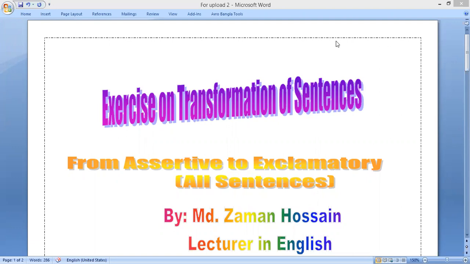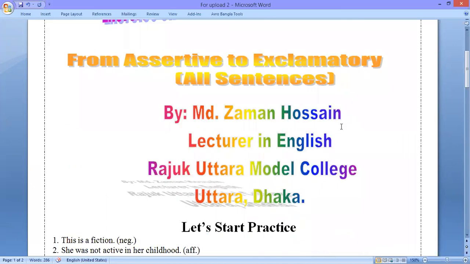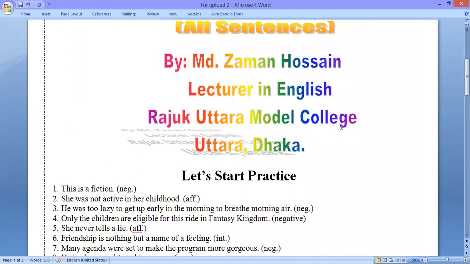Today, we'll practice some transformation of sentences. We will practice from assertive, interrogative, imperative, optative, and exclamatory. And this important lecture is going to be given by Muhammad Zaman Hossain, lecturer in English, Rajaputra Model College, Uttara, Dhaka. I hope that you will enjoy this class a lot. So let's start the class.